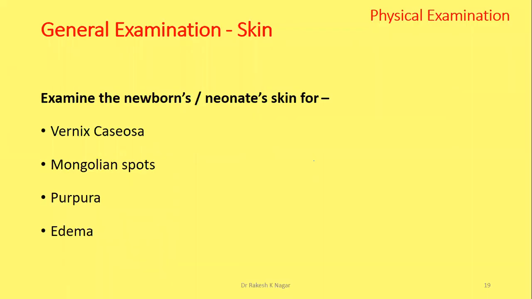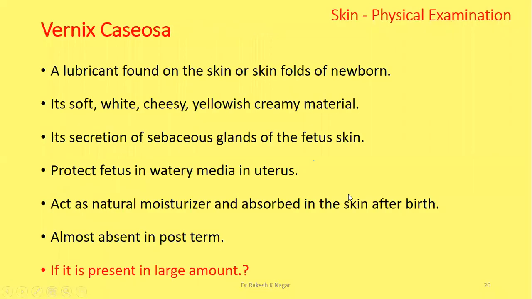Now come to the general examination of skin. Examination of newborn skin for normal and abnormal findings: Wharton's jelly, Mongolian spots, purpura, and edema. The presence of Mongolian spots and the presence of purpura are normal findings. Presence of edema is always abnormal.